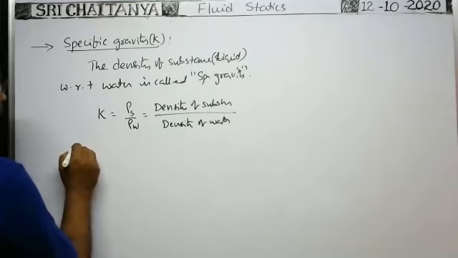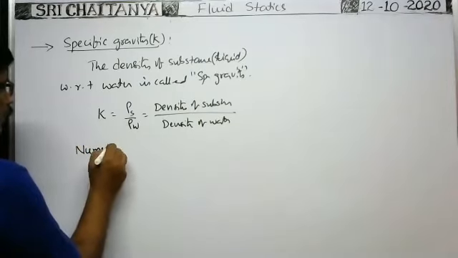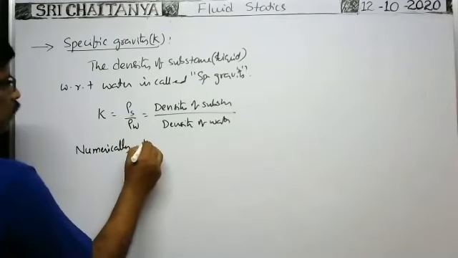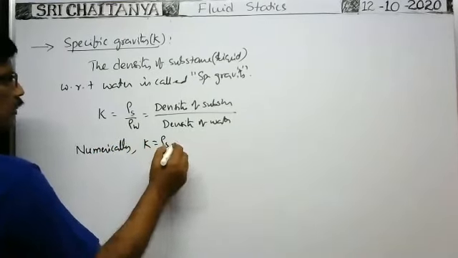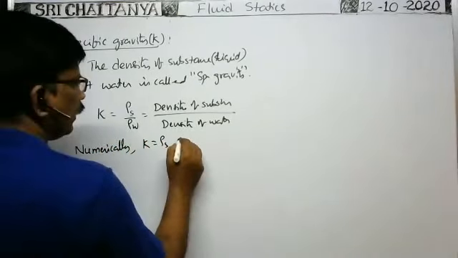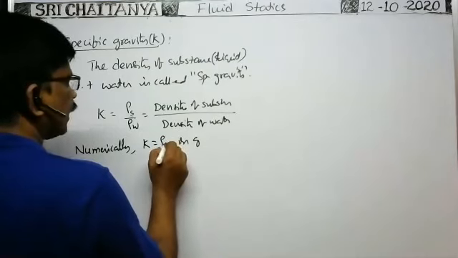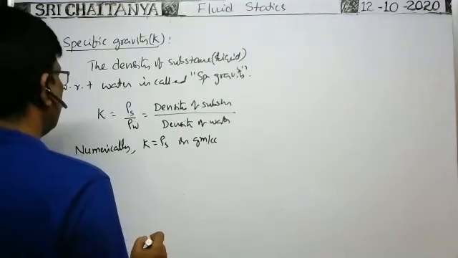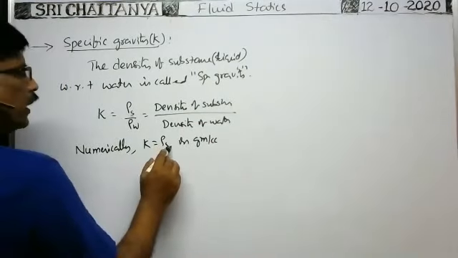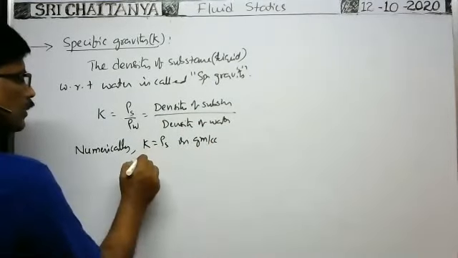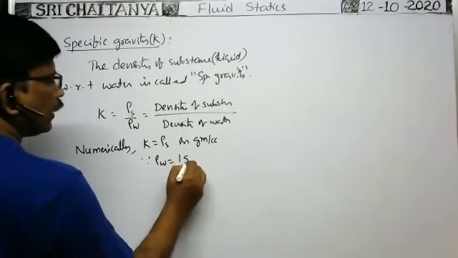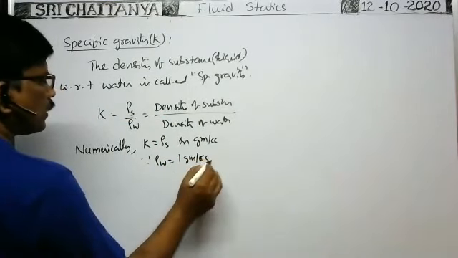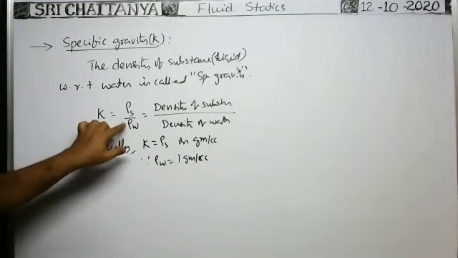Numerically, K is equal to rho s, the density of the substance in gram per cc, since density of the water is 1 gram per cc.